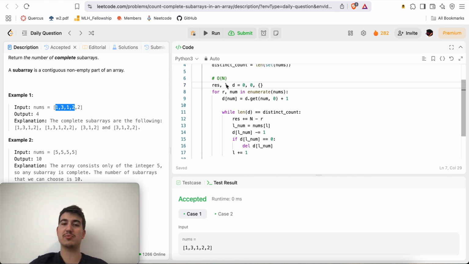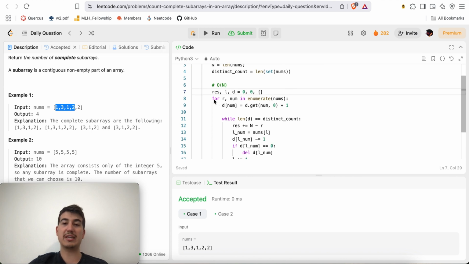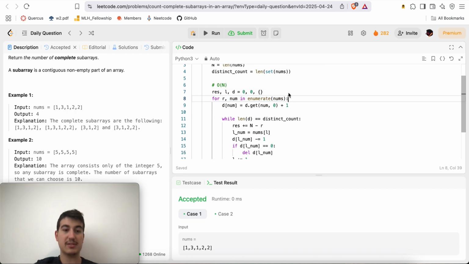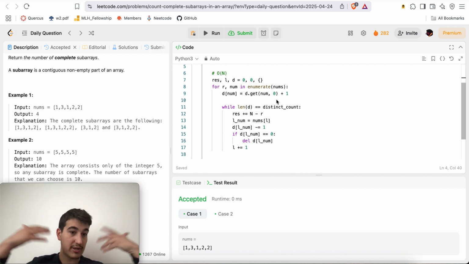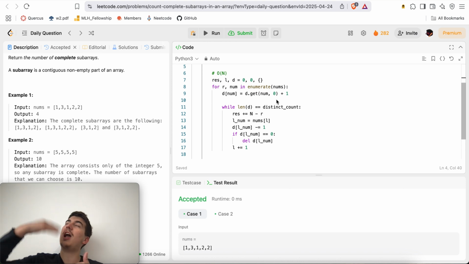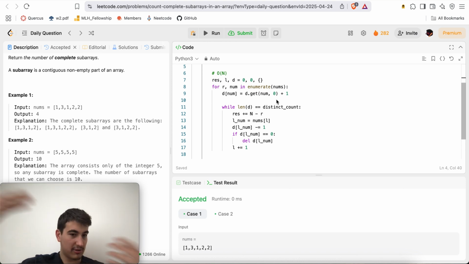So here what we're doing is we start from L equal to 0, and we're going to keep adding nums into our current sliding window subarray. Instead of having a list of all the numbers, we'll have a hash map which will map numbers to their frequencies. Whenever the length of the hash map is equal to the total number of distinct elements inside of nums, which are computed over here, that means we have every single distinct number in nums. So we have a valid subarray, and we know that no matter how many elements we add, it's still going to be valid.